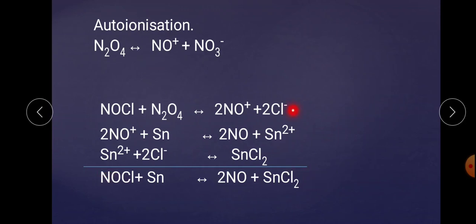Now, NOCl plus Sn gets converted into 2NO plus SnCl2. This is the combination of these three steps: Sn2+ gets cancelled, the 2 molecules of NO+ get cancelled, and 2 molecules of Cl cancel with 2 molecules of Cl-. So what remains is NOCl, then Sn, then 2NO and SnCl2. This is the overall reaction.